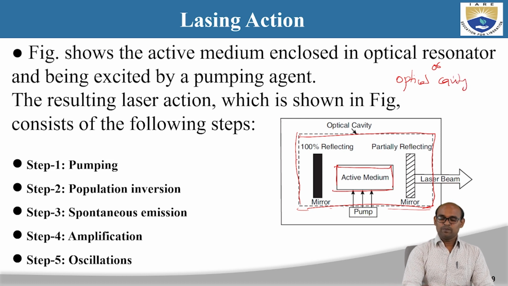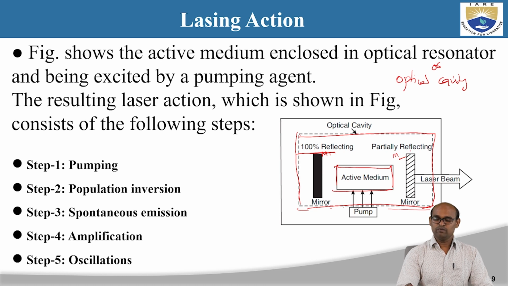The optical cavity or optical resonator consists of two mirrors. You have mirror 1 and mirror 2, for example. Mirror 1 is a 100% reflecting mirror. Whatever photons come here, this mirror is going to reflect them with 100% efficiency, so there is no absorption or loss of photons.